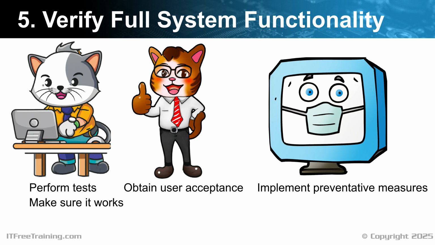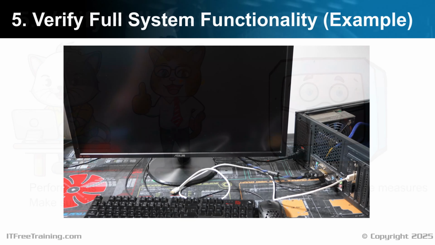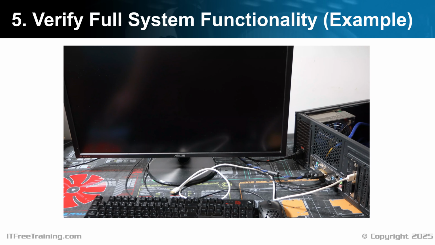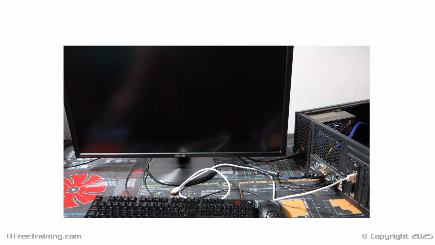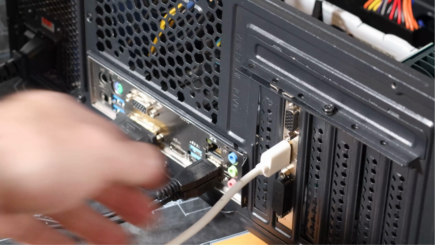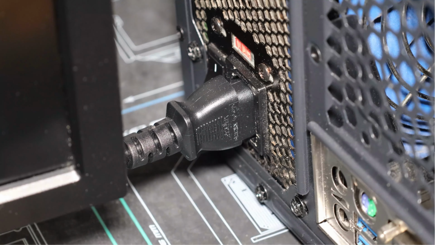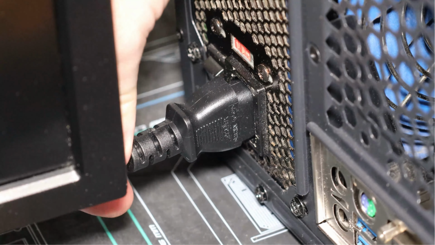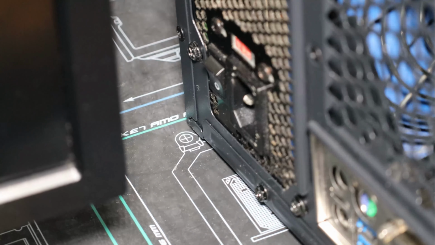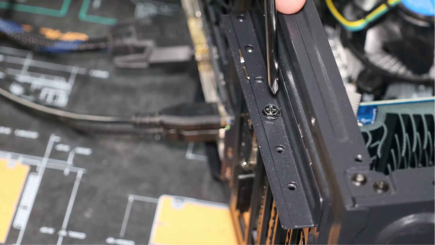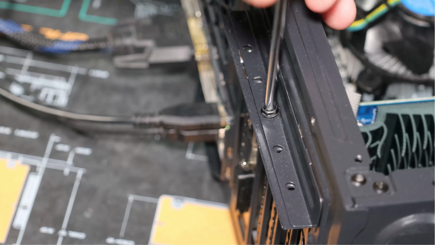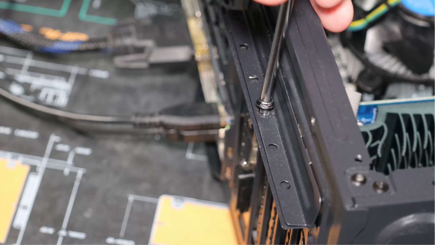So now let's verify our example computer is working. To verify full system functionality, I'm going to need to remove the video card since it needs to be returned, put the computer back together, and test it. I have already plugged the DVI connector into the monitor. I will next unplug the video cable from the video card, switch off the power, and unplug the power. To remove the video card, I will remove the expansion bracket holder and remove the video card.